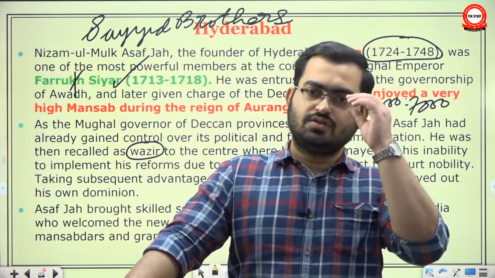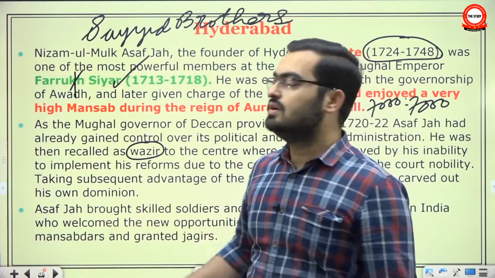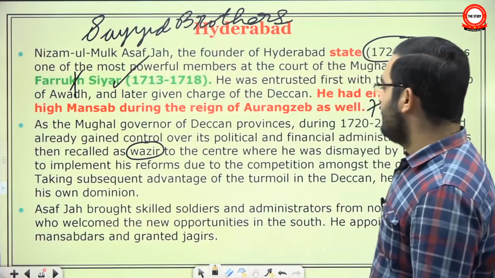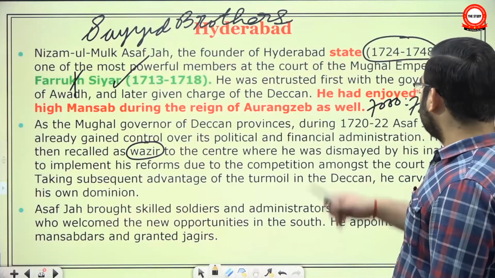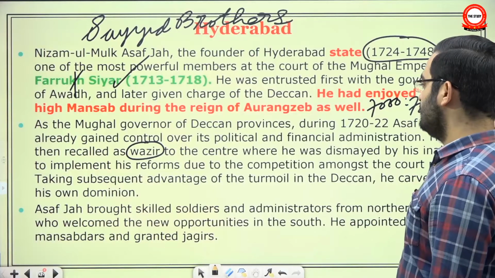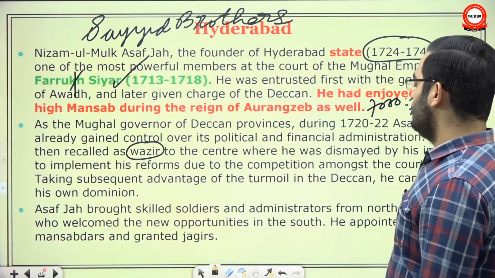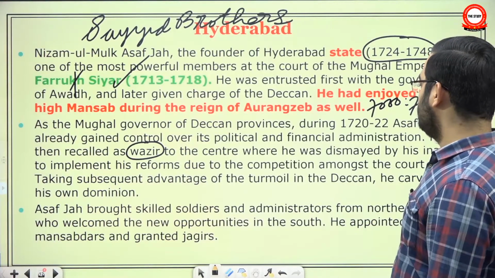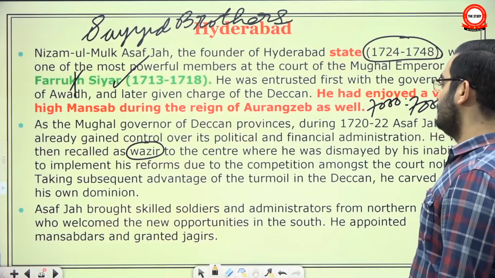The details of which should be studied in optional classes. Right now, it is outside the scope of this book. So he tried to reform central administration, but he could not. So, taking subsequent advantage of the turmoil in Deccan, he carved out his own kingdom.